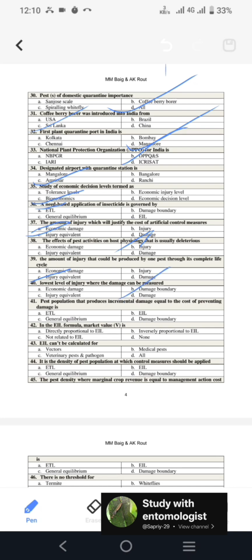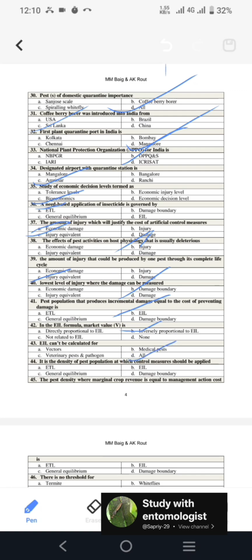Then pest population that produces incremental damage equal to the cost of preventing damage, it is EIL given by Pedigo. Next is EIL, the term was not given by Stern et al, but this definition is given by Pedigo. Next is in EIL formula, market value is, so market value is always inversely proportional to the EIL. It means the costlier the product, the lower will be the EIL, or the cheaper the product, the higher will be the EIL. Next is EIL can't be calculated for, so for vectors in medical pests or veterinary pests we can't take any chance, so for all these EIL can't be calculated because its ETL is 0.